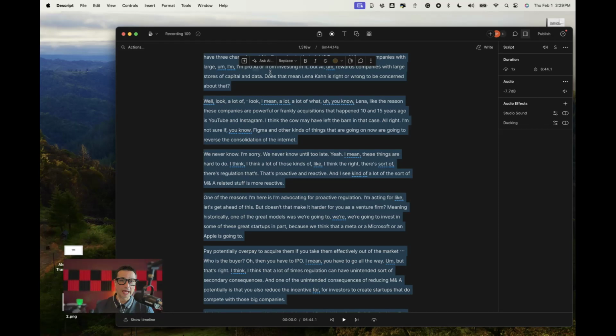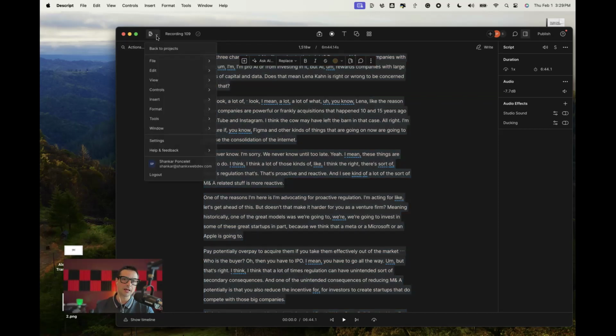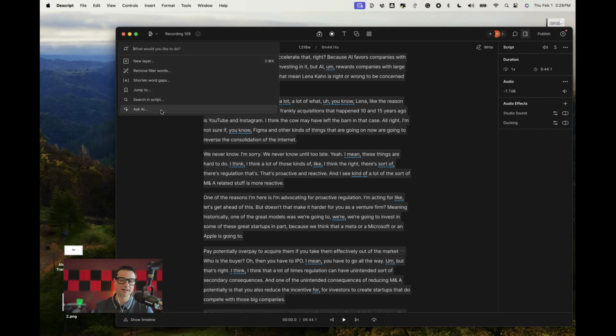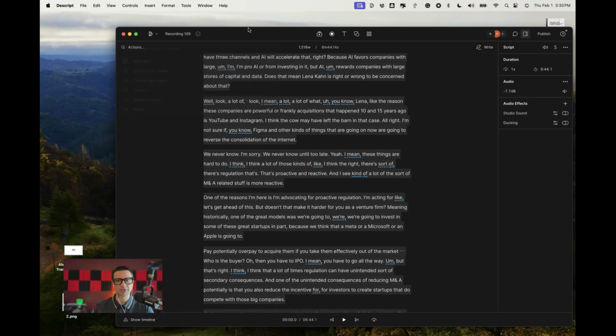Okay, now Descript has AI built in to it. So here under actions, you can ask AI. But I happen to just prefer ChatGPT. I don't think it is as good as ChatGPT, but it's definitely there for you. If, for instance, you don't want to pay for ChatGPT, you can use that.